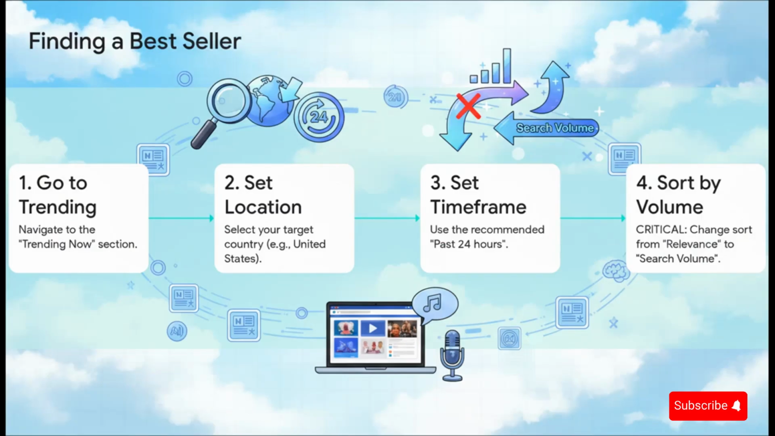So here's the secret. You go to Trending Now, you set your location, and you set the time frame. Easy enough. But step four is the secret sauce. You absolutely must change the sorting from by relevance to by search volume. Trust me, this is the one step you cannot skip if you want this to work.